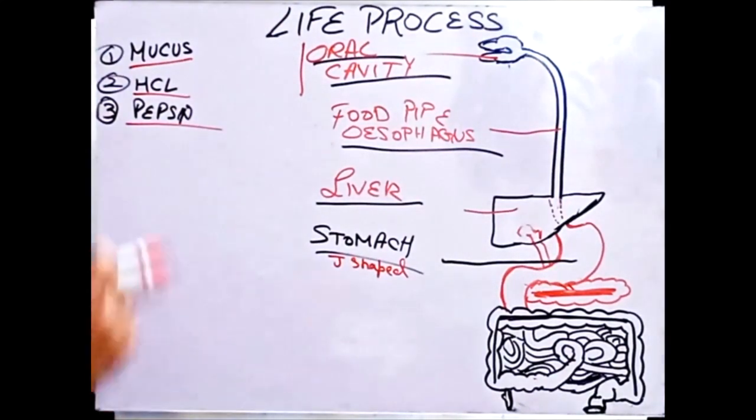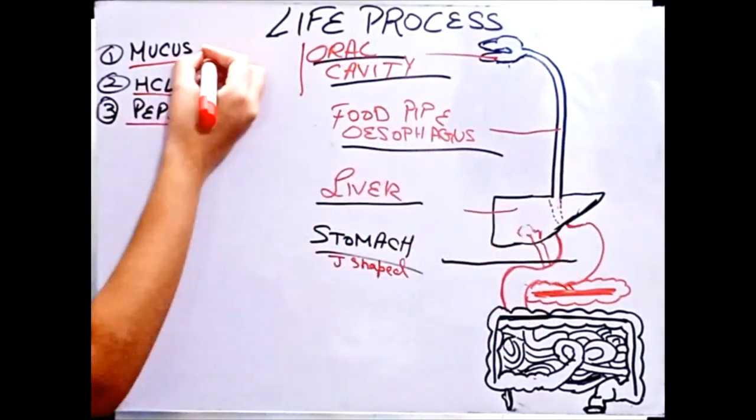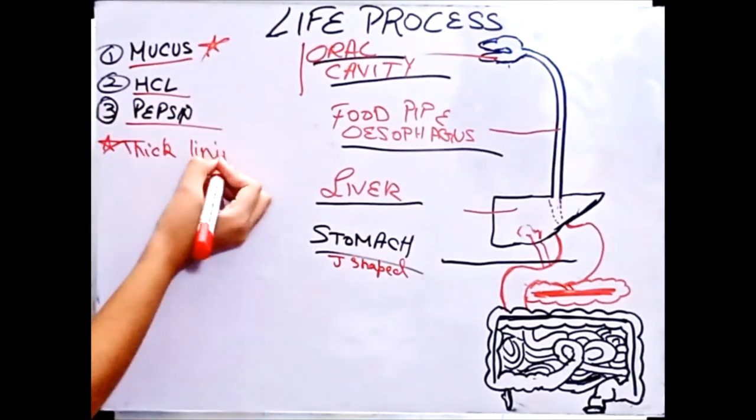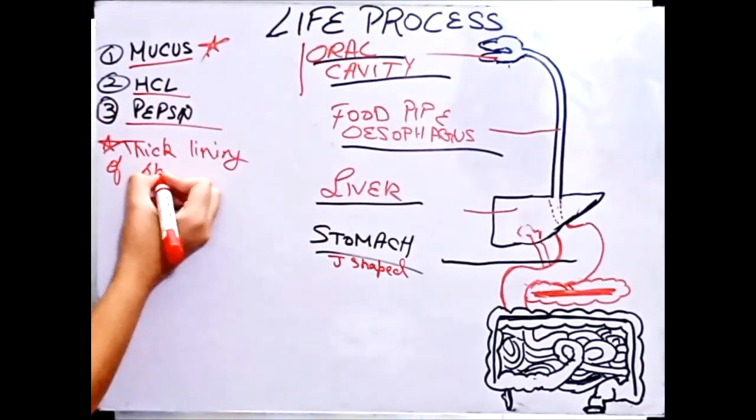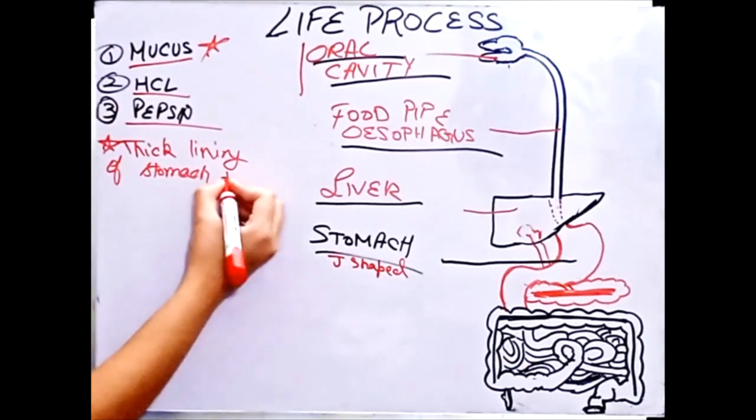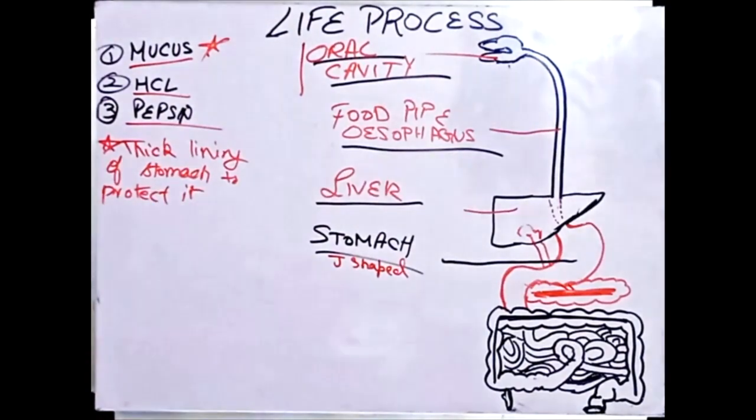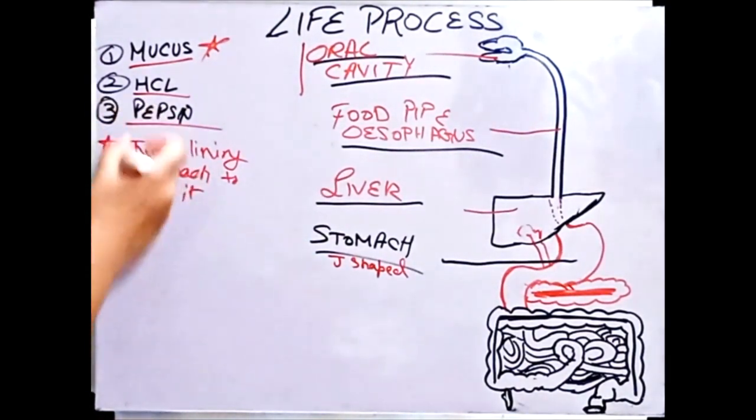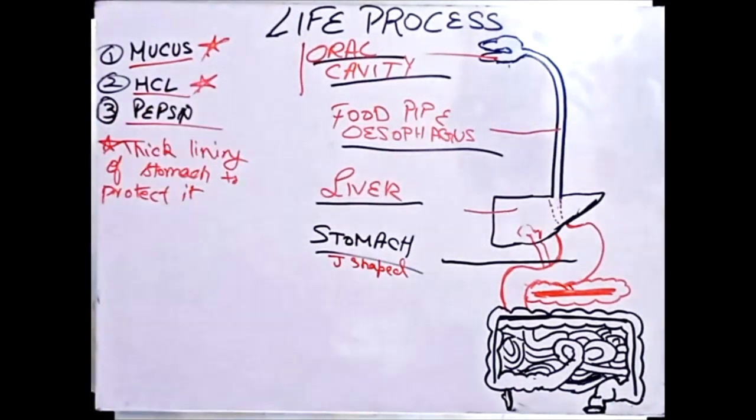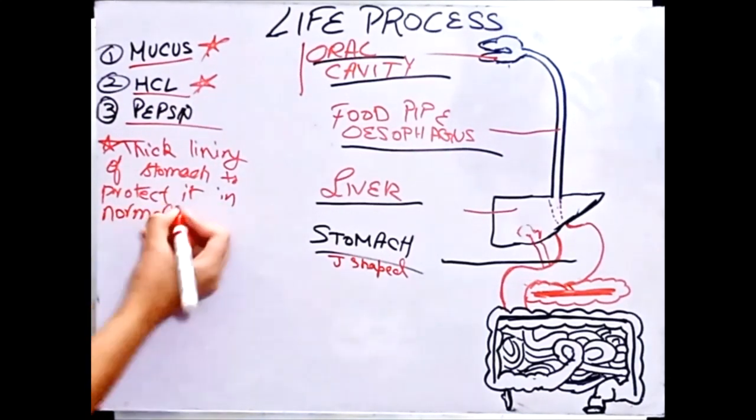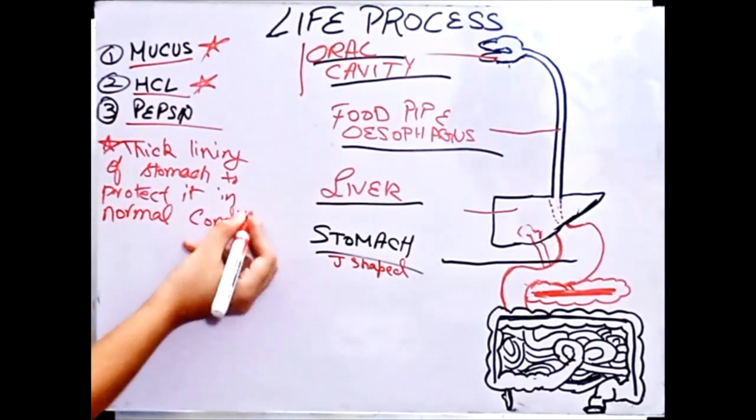So mucus is a thick lining of stomach to protect it. Now the term comes in कि protect क्यों करना है? So protect करना है from HCl. So in normal conditions I'll write here. क्यों लिख रही हूँ? Let me just tell you.